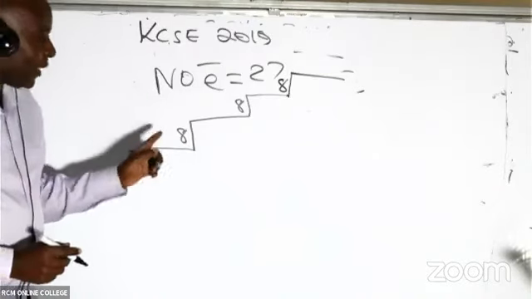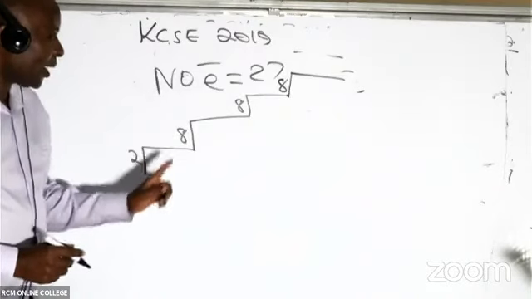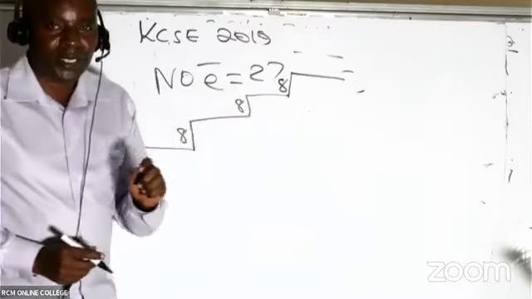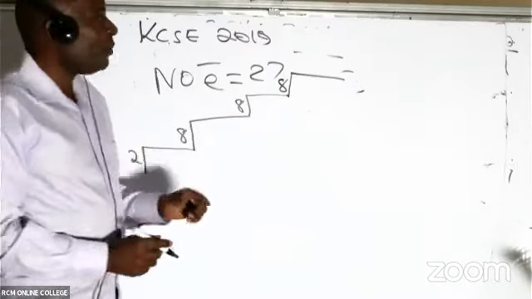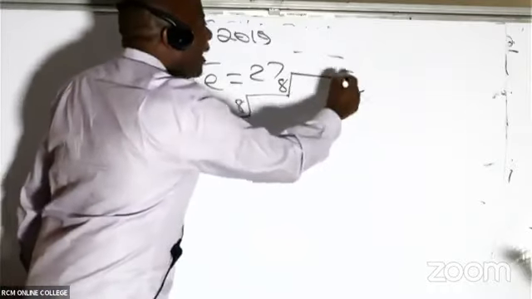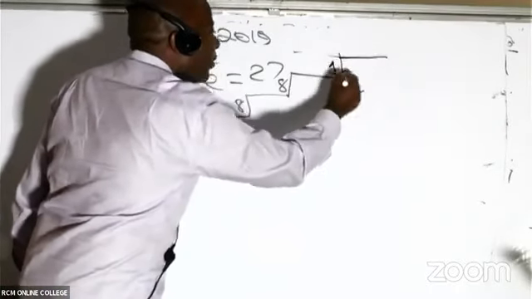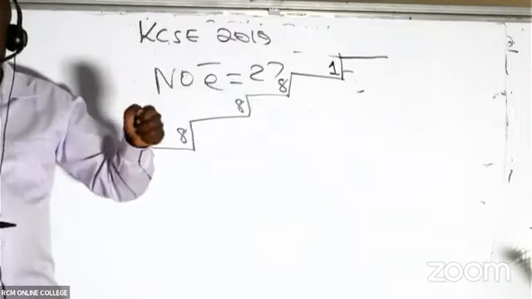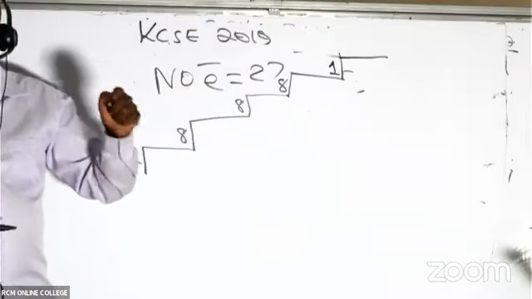Remember, you're doing cumulative. So 2 plus 8, that is 10. 10 plus 8, that is 18. 18 plus 8 gives me 26. So it means that now the last staircase cannot take another 8. The last staircase can only take 1, to be able to account for the entire 27.